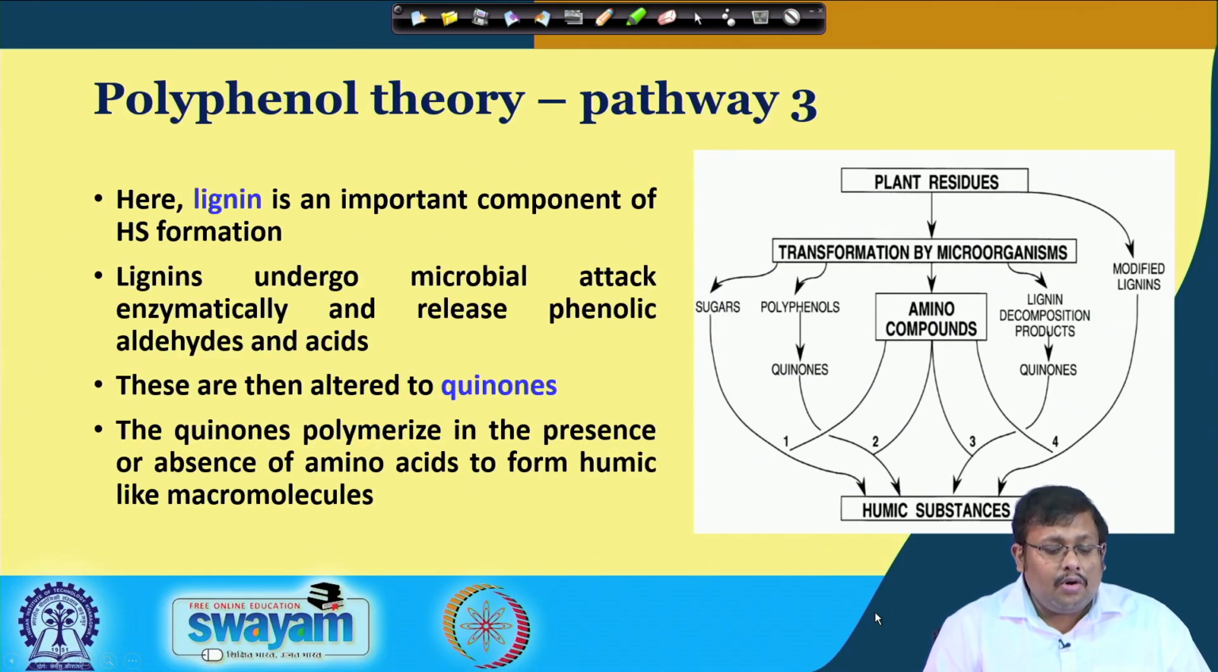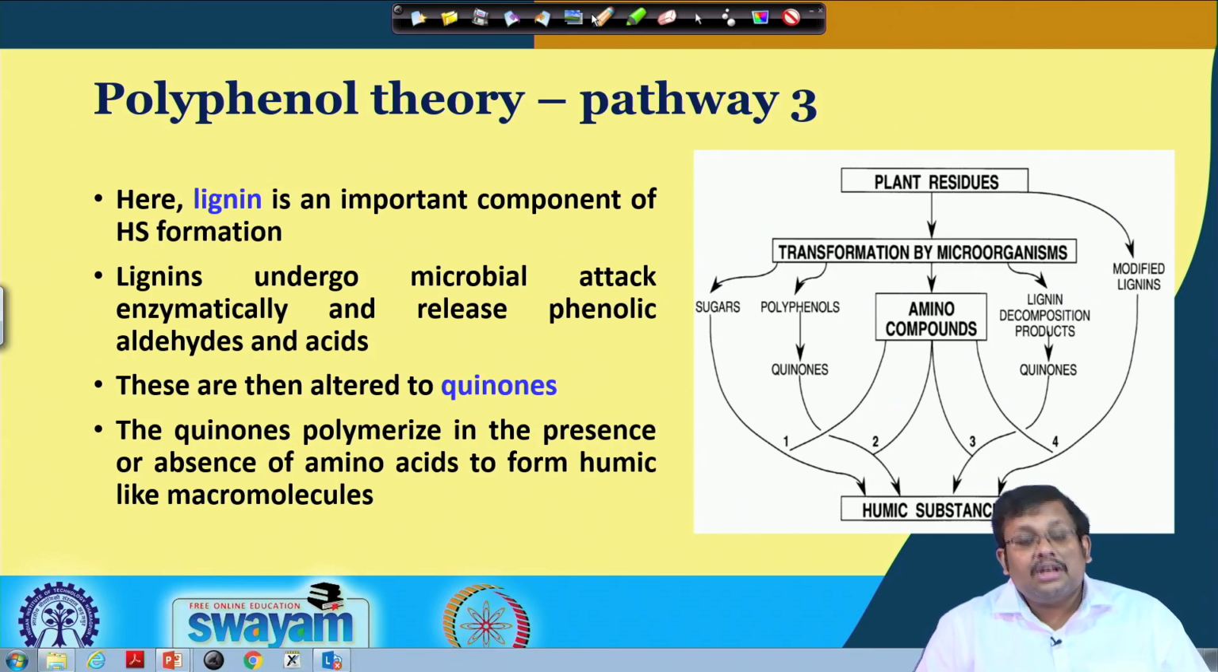So, if we go and see pathway 3, let us first discuss pathway 3 and then we will see what the difference of this pathway with the pathway 2 is. Now, in pathway 3, also known as the polyphenol theory, we consider that lignin is an important component of humic substance formation. So, this is pathway 3, and you can see here that lignin undergoes different microbial attack enzymatically and releases phenolic aldehydes and acids.